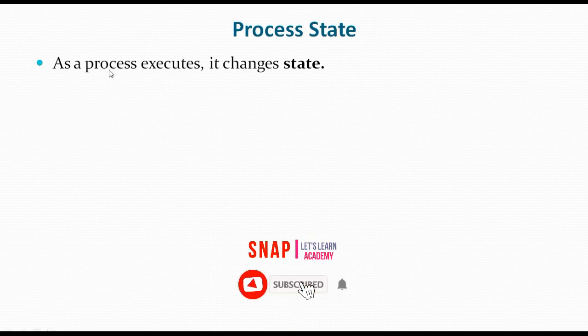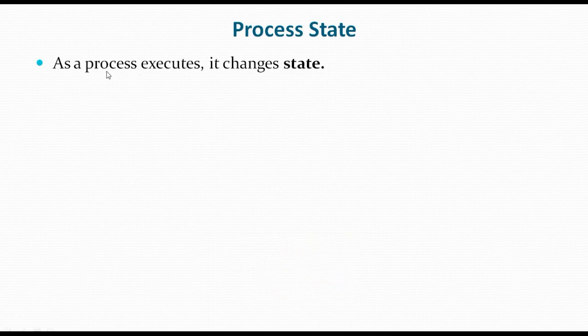When any program is in execution, it is called a process, and it changes its state from one state to another.